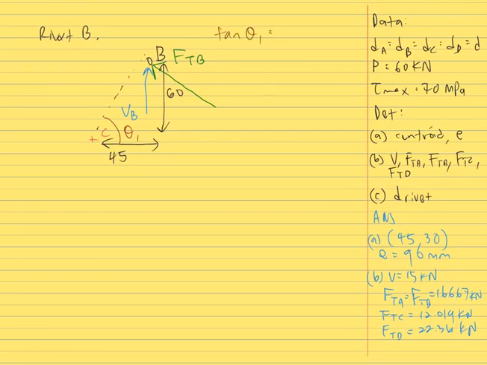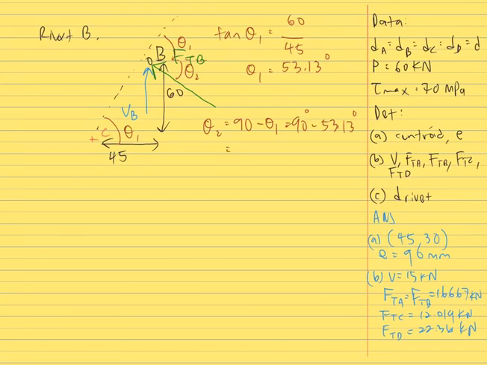So theta 1 we can find from tangent. Theta 1 is equal to 60 divided by 45, so theta 1 is equal to 53.13 degrees. Next we will find theta 2. So theta 2 is equal to 90 minus theta 1, which is 90 minus 53.13 degrees.